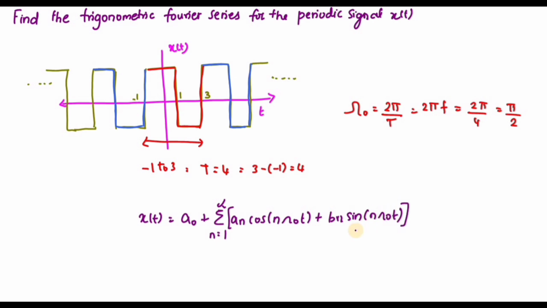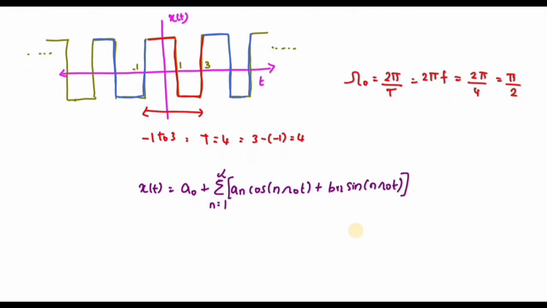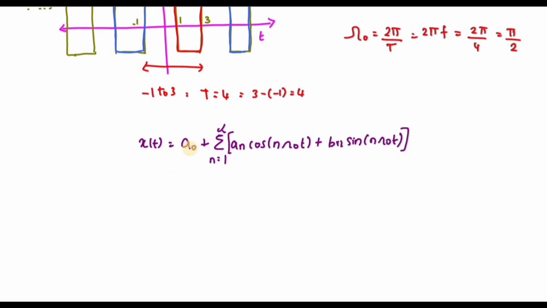So this is the formula. Before that, we will substitute the value for omega naught here. So a n cos n pi by 2 t plus b n sin n pi by 2 t. So this is the formula.